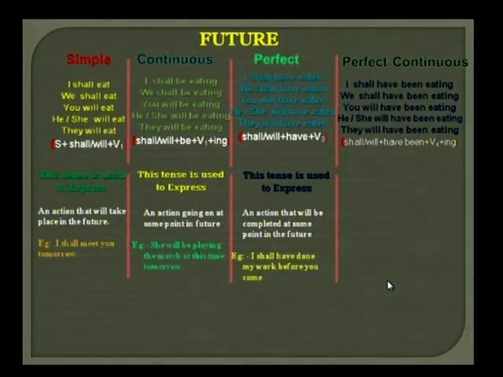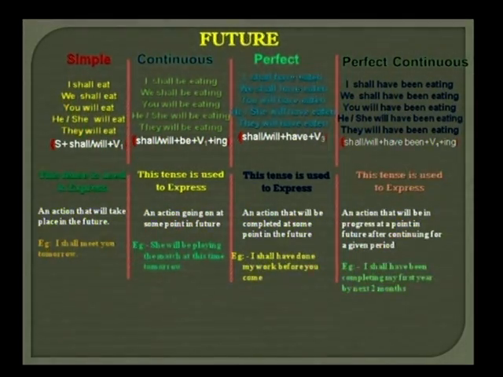Now let us discuss the uses of future perfect continuous tense. Friends, this tense is used to express an action that will be in progress at some point in the future after continuing for a given period.